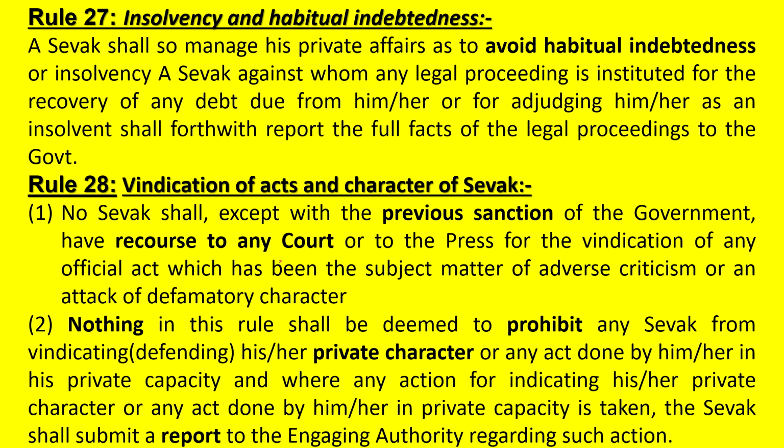And a sevak against whom any legal proceeding is instituted for recovery of debt due from him, or who is adjudged an insolvent, shall forthwith report the full facts of the legal proceedings to the government. If a recovery is made by the court, that should be informed to the engaging authority by the GDS. And if he is declared insolvent, that should also be reported to the engaging authority.